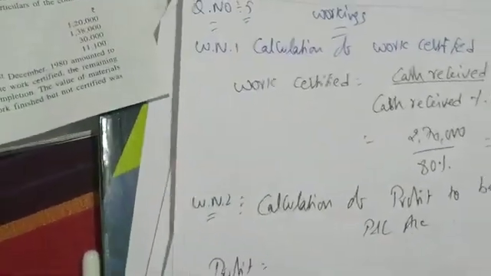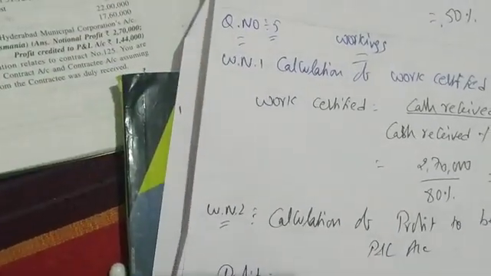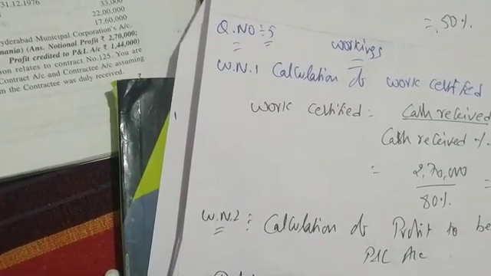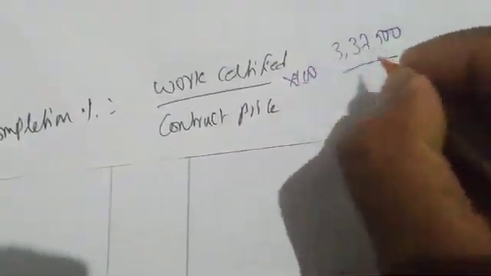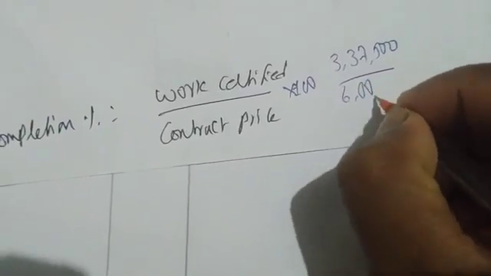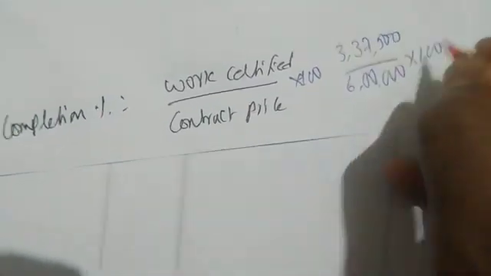So how much is work certified? We are getting 3,37,500 divided by contract price, which is 6 lakhs, into 100.